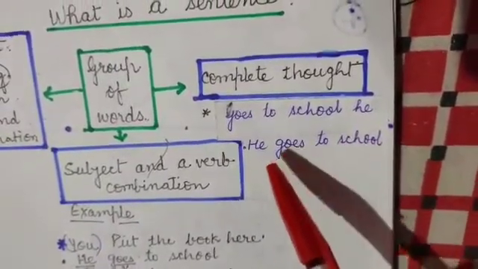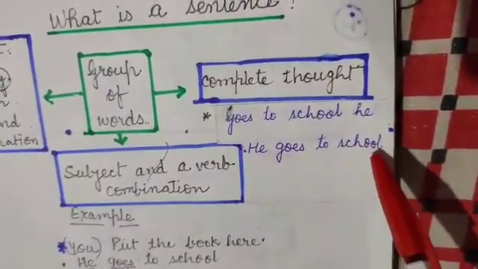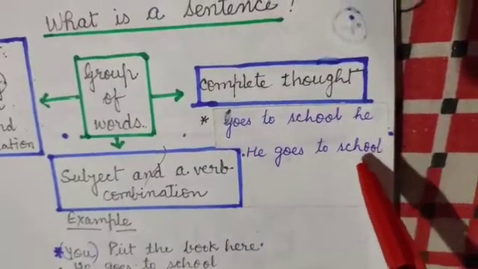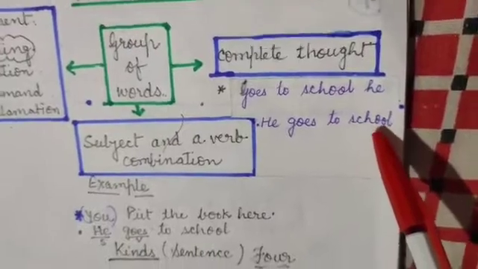While in the second one, we can see "he goes to school." In that, what we can see? We can see a group of words arranged in proper order and it makes sense, so we can say it is a sentence.